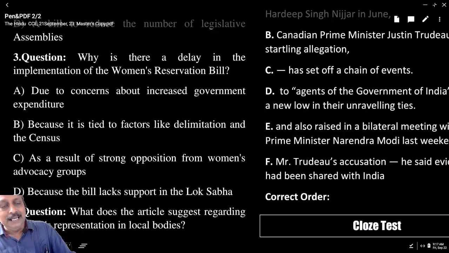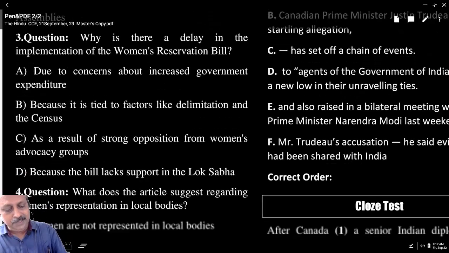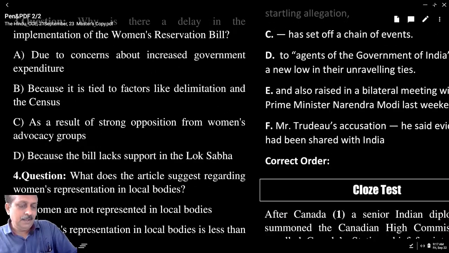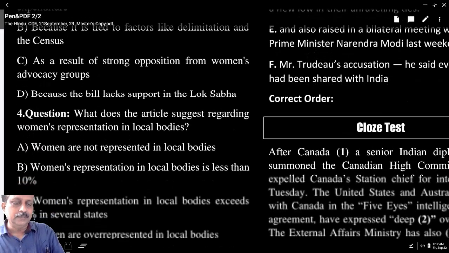Why is there a delay in the implementation of the Women's Reservation Bill? Editorial talks about 2 dimensions. What are the 2 dimensions? 2 factors. One is delimitation, the other one census. Which option says that? Here, which option is that? B. Because it is tied to factors like delimitation and the census.